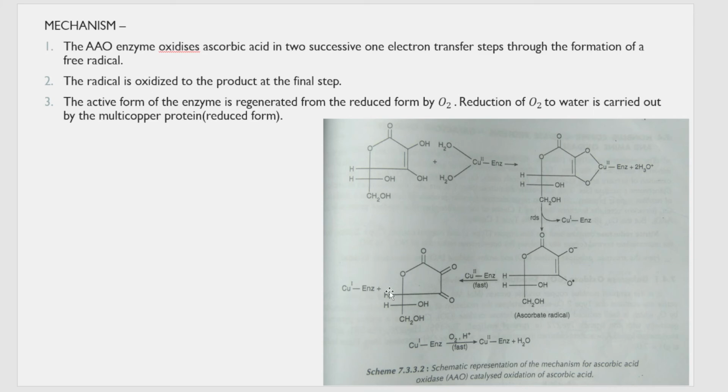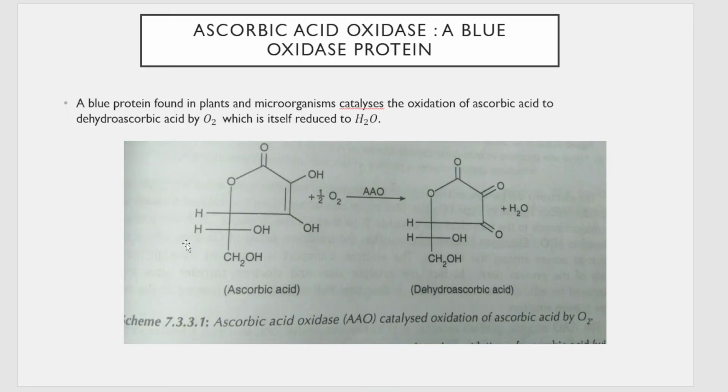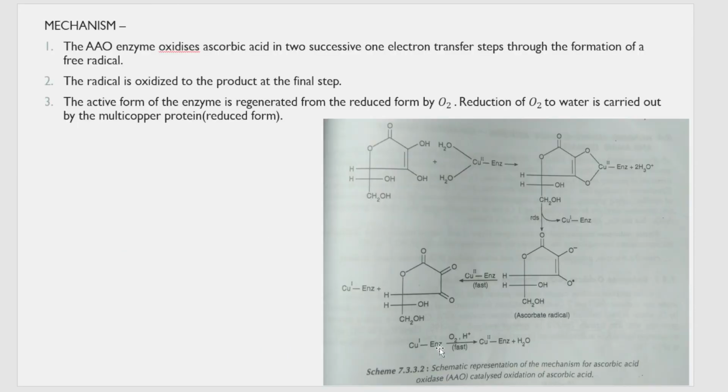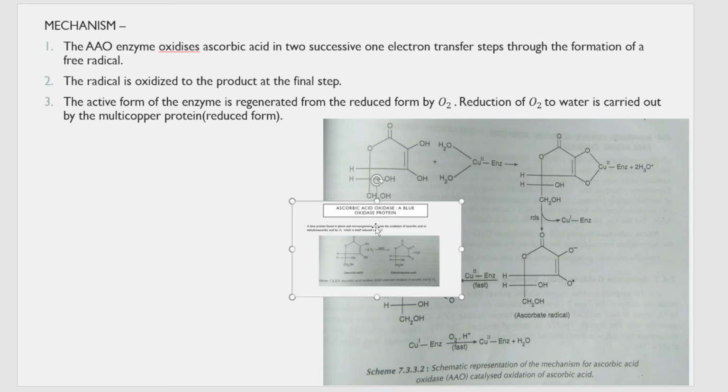This is the Cu1 enzyme which has to be brought back to Cu2. So in this step, the oxygen that we were using here, correct? That oxygen comes into the picture in this step, to regenerate the enzyme. So Cu1 enzyme in the presence of oxygen and H plus gets converted into Cu2 enzyme, and along with that there is a byproduct formation, that is water. That is how we get water in the overall reaction. Okay, so with this we have completed the mechanism.